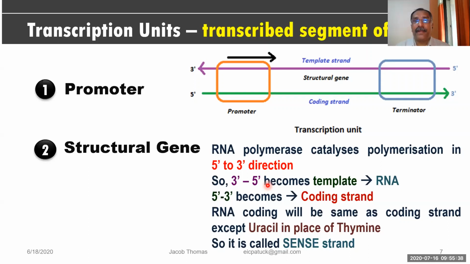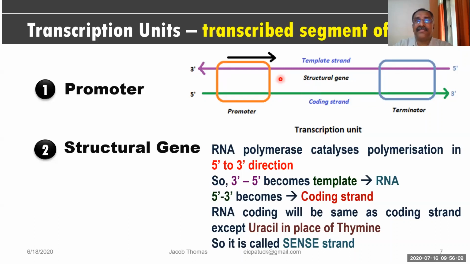Okay, and the DNA strand which runs in 3' to 5' direction is known as the template strand, because this is the strand which is going to be copied. Based on this mold, the new strand is synthesized. The strand which runs in 5' to 3', that means the green color you see, that is non-functional, we can say for the time being, that is sitting as it is, and so that strand is called the coding strand, or it is also called the sense strand.